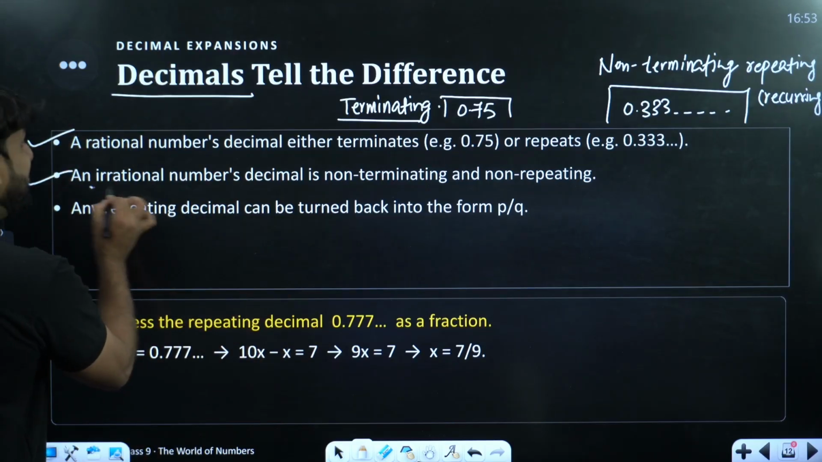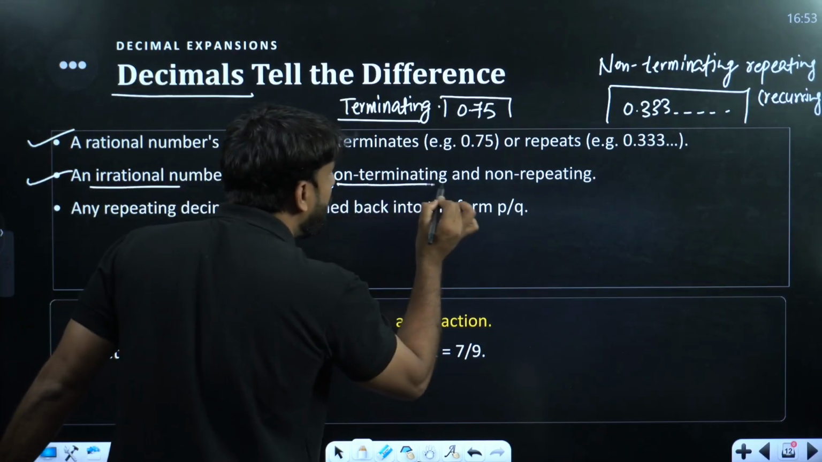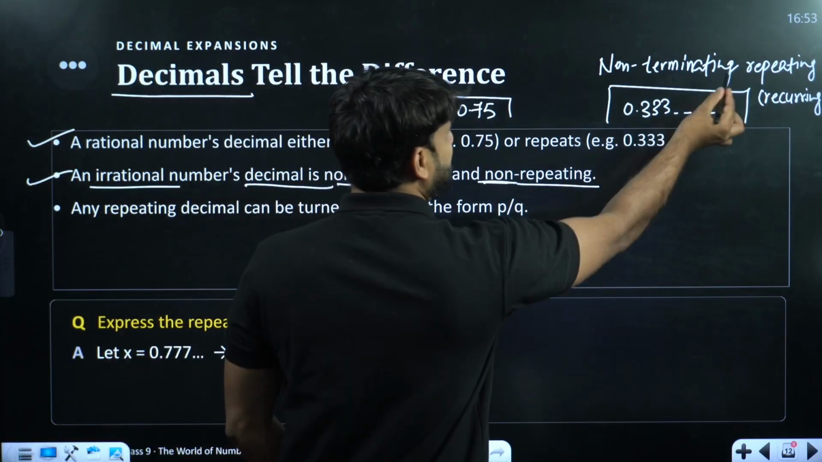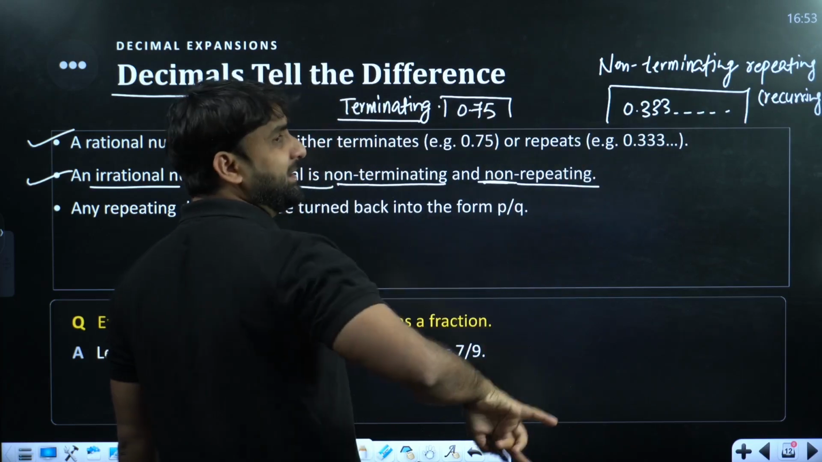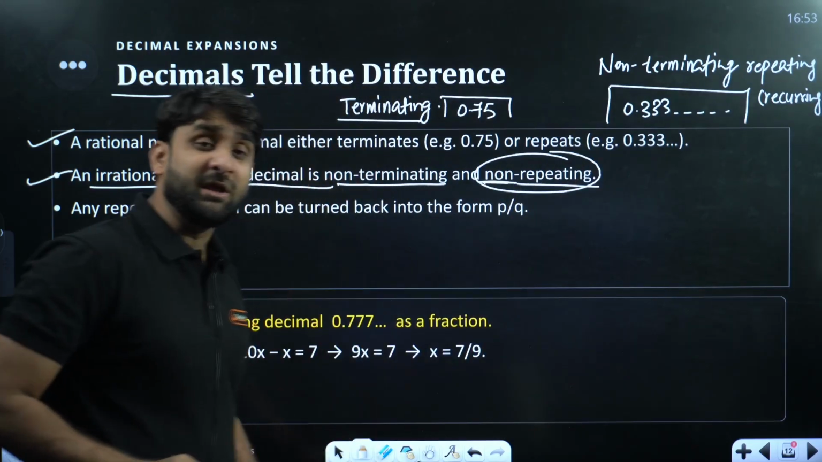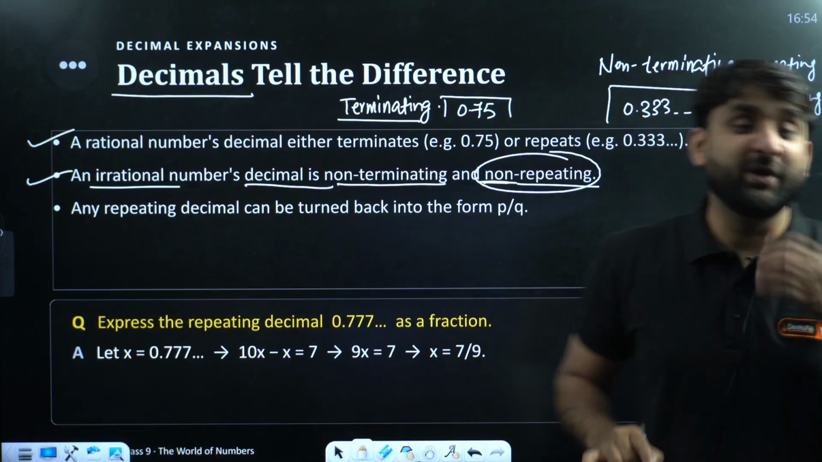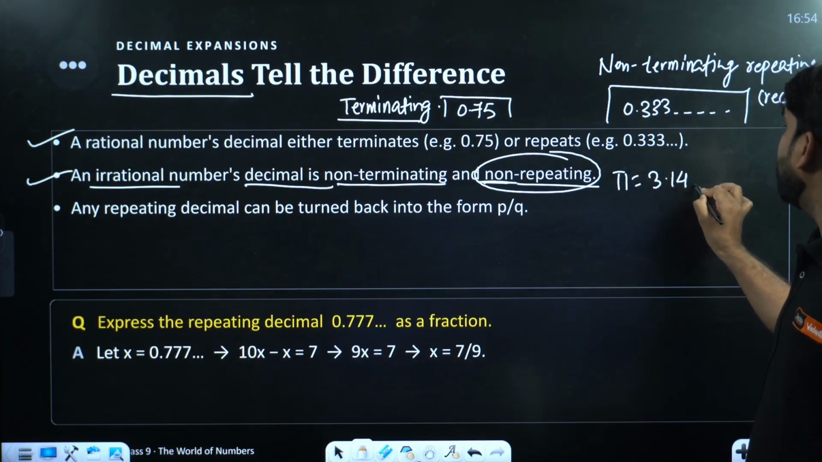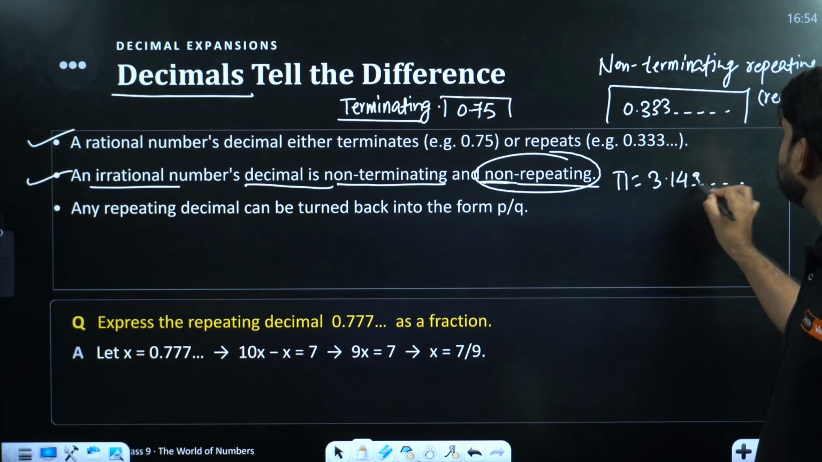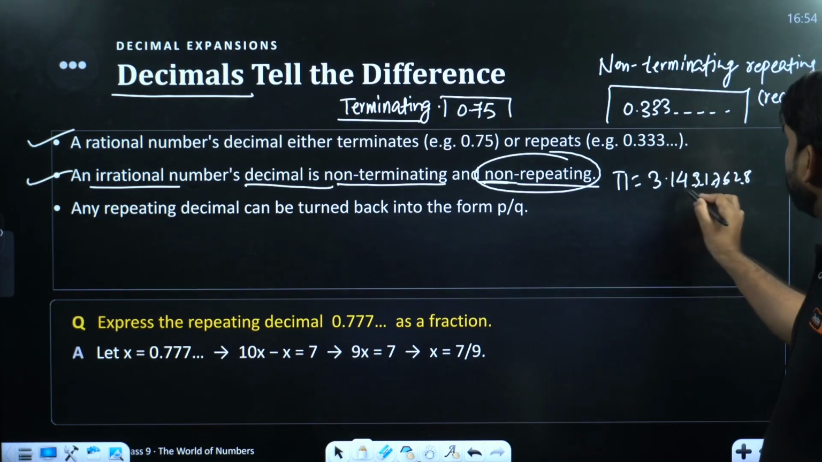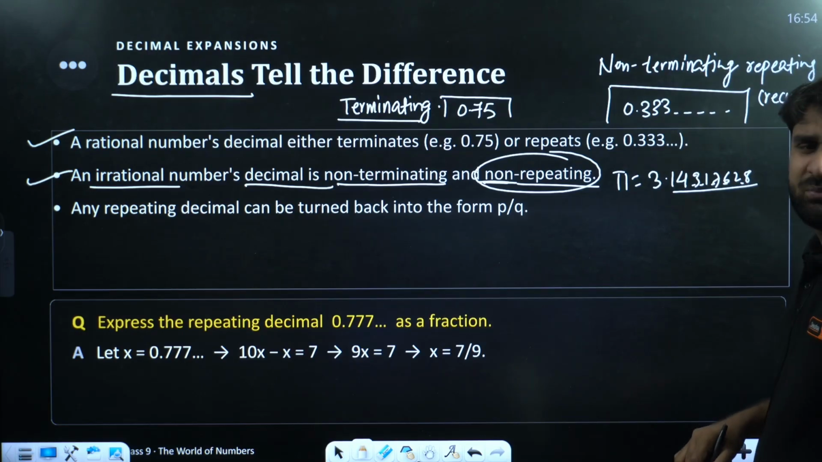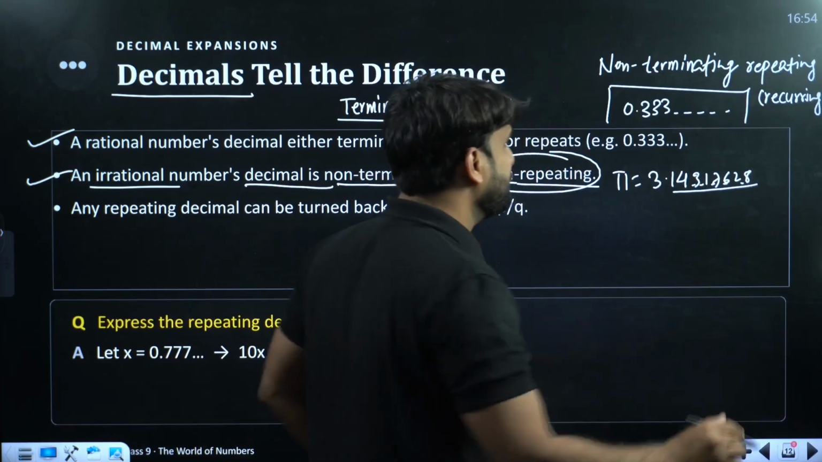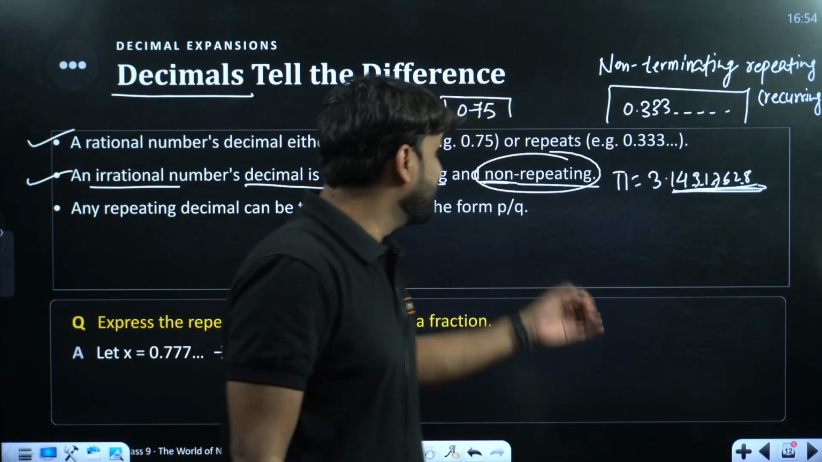Second, an irrational number's decimal expansion is non-terminating, non-repeating. This is a very big difference. A rational number, non-terminating repeating, can be written in the form of p by q, but this is non-terminating and non-repeating. Let me give you an example. If you write the value of pi, it is 3.14, but if you go further, different kinds of numbers come, and they are not repeating systematically. So this repetition is unsystematic, and this is called non-repeating.